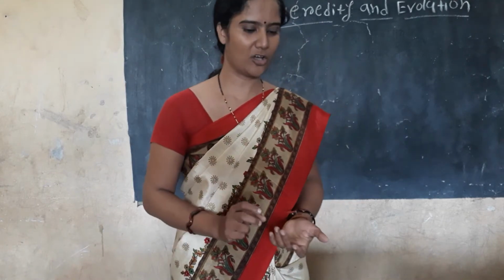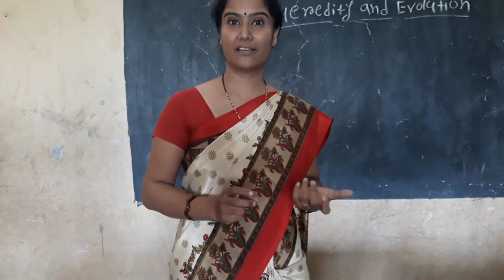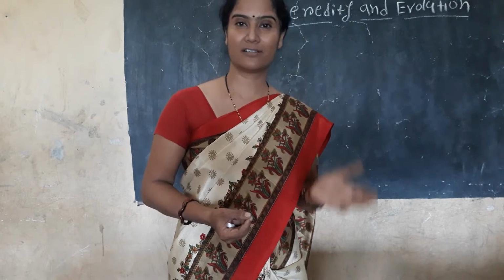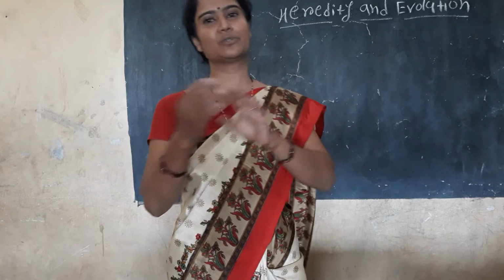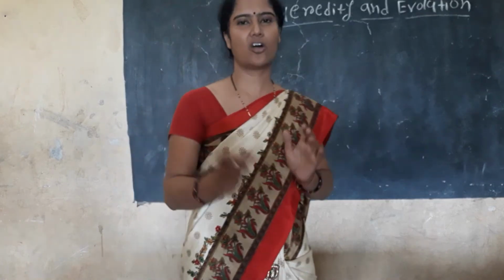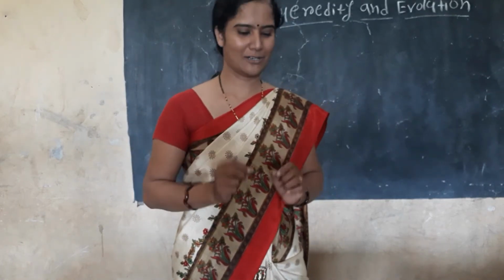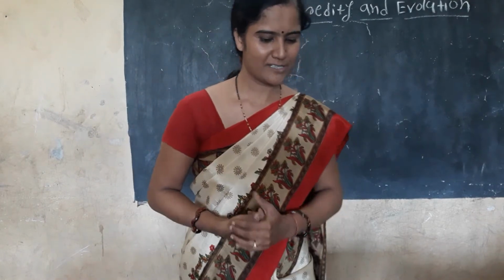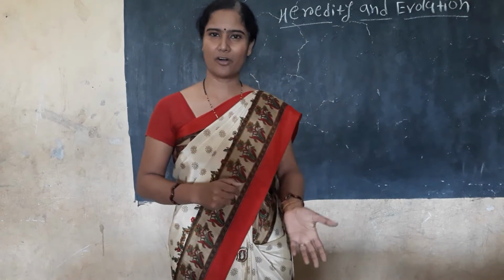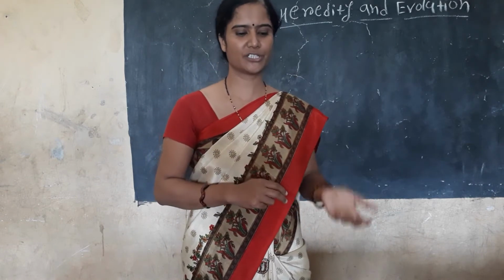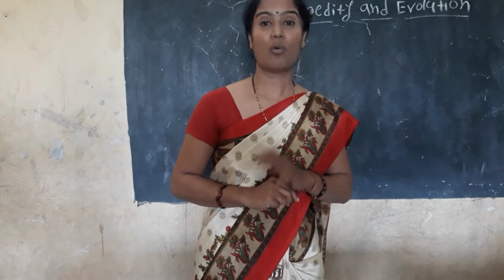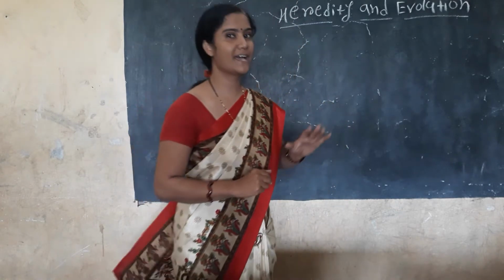We can also say the transmission of biological characters from one generation to another generation. In an easy definition, it is the transmission of genetic information, or biological characters, from one generation to another generation via genes.